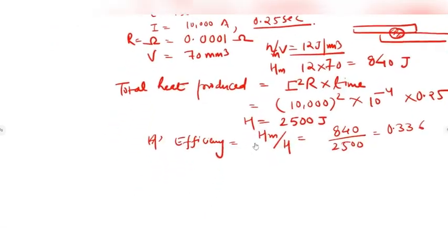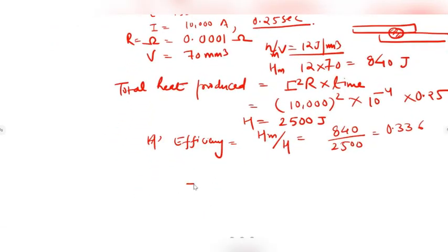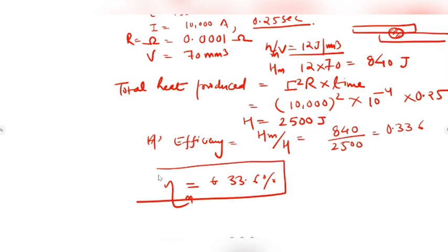Therefore, efficiency eta of melting is given by 33.6%. So this is the basic numerical in spot welding, and it is commonly asked in the GATE examination almost every year.